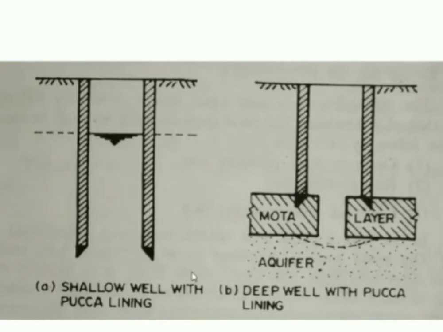Okay, it is an example for open well. Please understand this. When we are talking about a deep well, that means this particular well is going to have the supporting system, that is a mota layer here, over which the walls will be constructed. Here also the walls will be constructed for the shallow well, but it will not be passing through the mota layer. So no supporting system will be there.